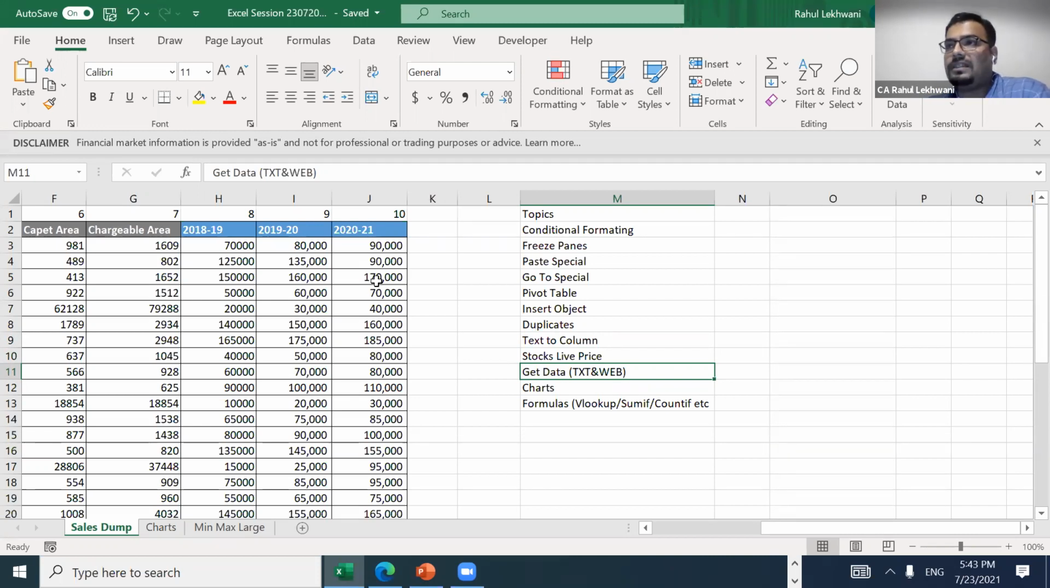So I need to copy paste it manually, but through Moneycontrol, we can actually take the data through the web, and automatically all the data will come as it is in Excel. So it is also a very interesting tool to discuss. So we will come on to it as well. And then charts, of course, we are going to see.